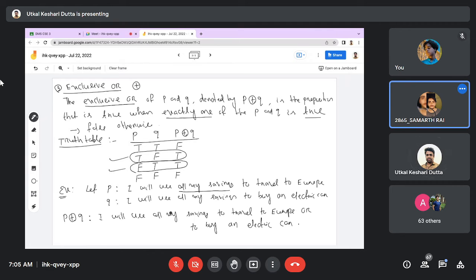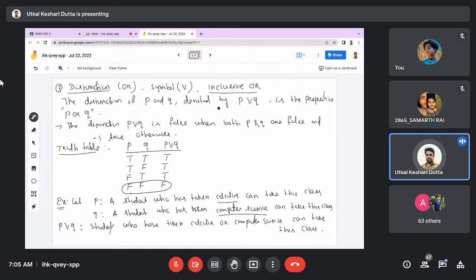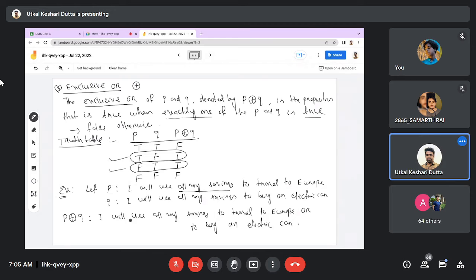Okay, sir. That means in the previous example, that is the example of inclusive or, because when P is true and Q is true, P or Q will be true when both are true. But in this case, when both are true, this will be false. So this example is for exclusive or. Okay, sir, got it, sir. Thank you.